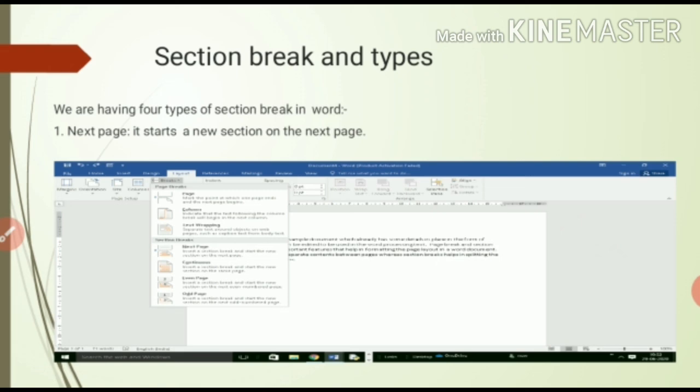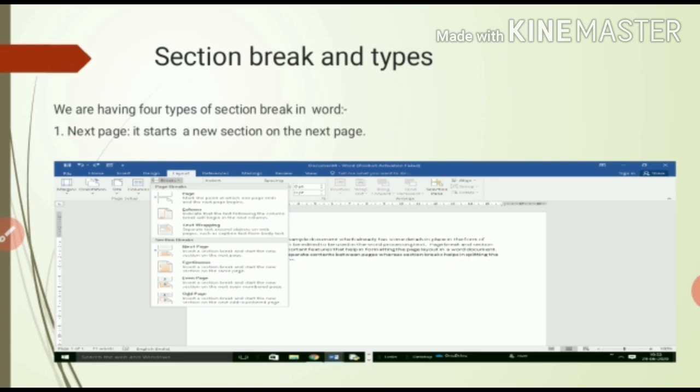Even page means suppose you are working on the second page and you want to break your paragraph onto the fourth page, then your section break will appear on the even page. And if you are working on the first page and you want the rest of the paragraph to show on the third page, then it will appear on the third page.